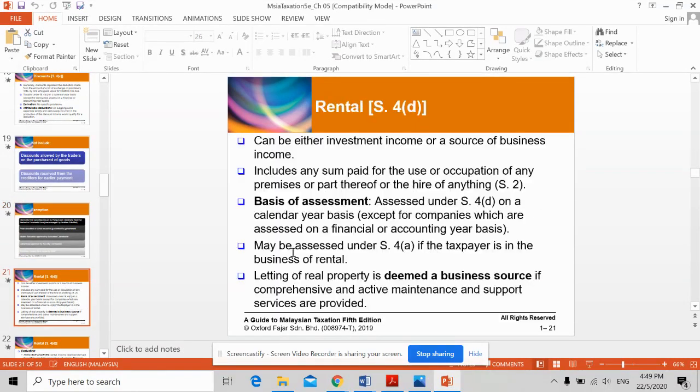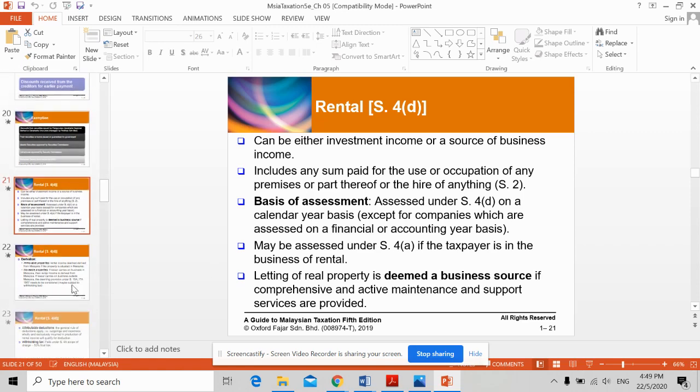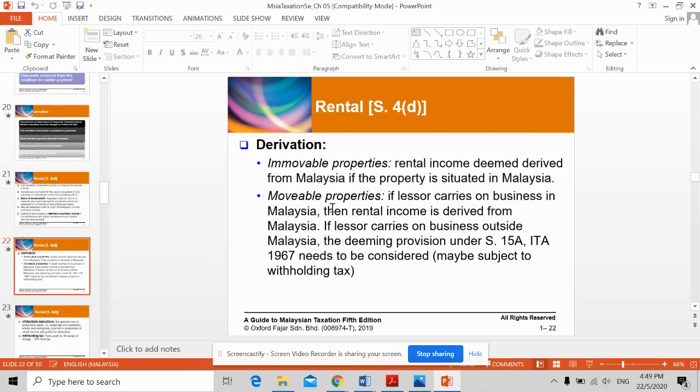Right, so next one is rentals under section 4D. So rental can either be under investment income or source of business income, which includes any sum paid for the use or occupation of any premises or part thereof or the hire of anything. So the basis of assessment is the calendar year basis, and it may also be assessed under section 4A if the taxpayer is in the business of rental. All right. So the derivation of rental can be from immovable properties, for rental income derived from Malaysia, and also movable properties.